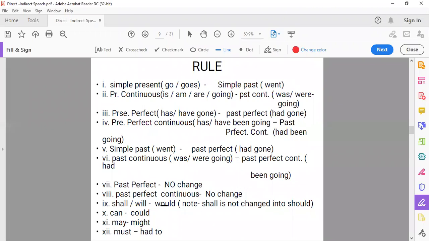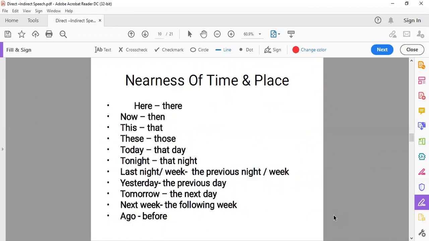shall. Will and shall change into would, no other change, same as it is. You will use. Then coming to the models, can changes into could, may changes into might, must changes into had to, and if you don't change the must, it remains the same, even then it is correct, but the main verb will not change, it will remain same.